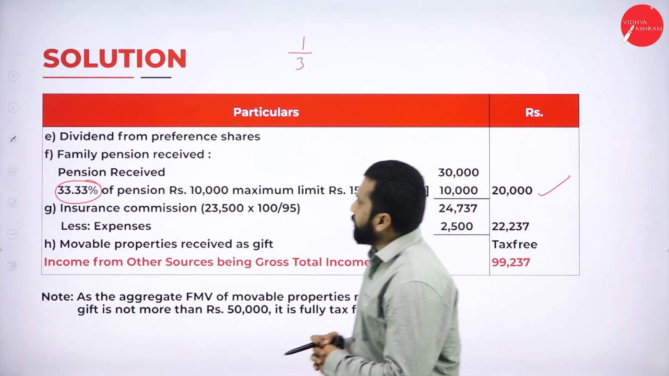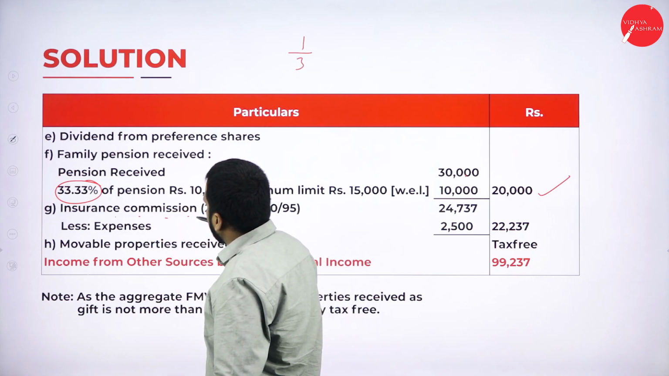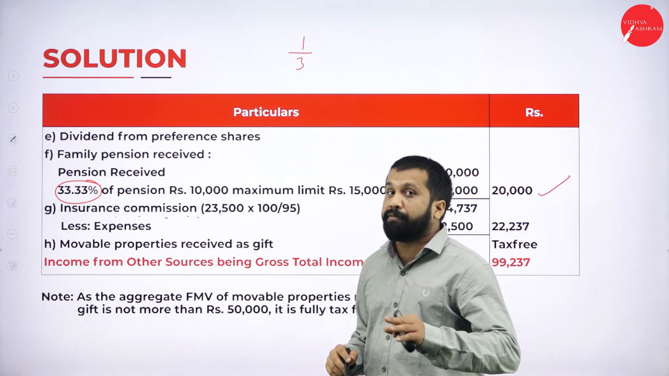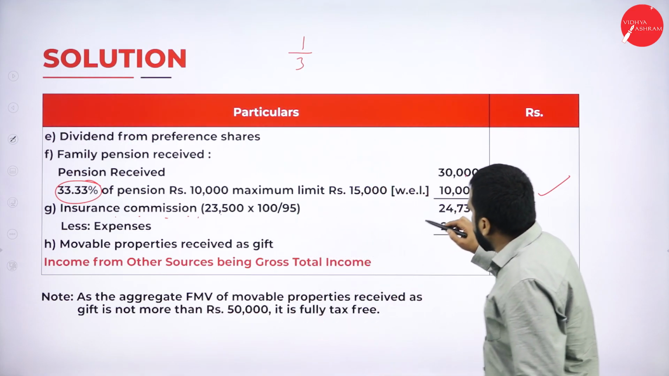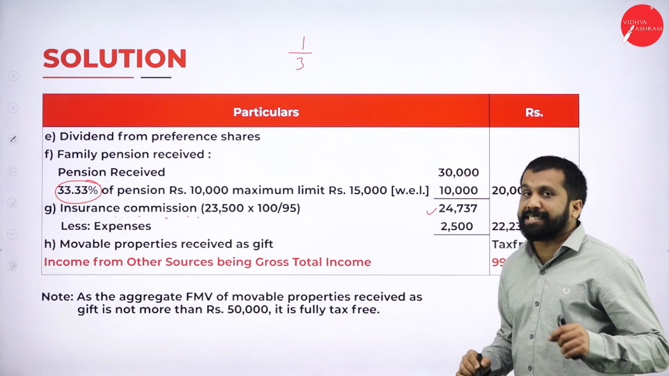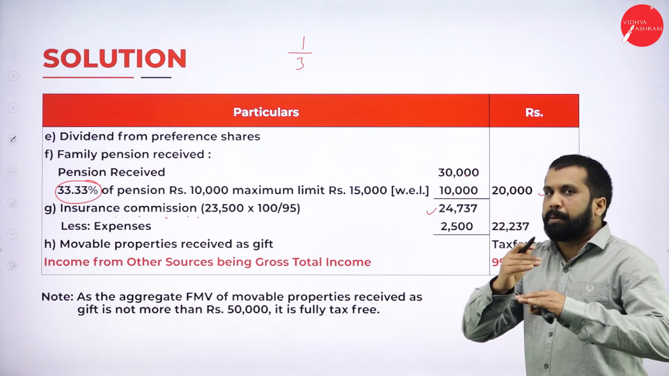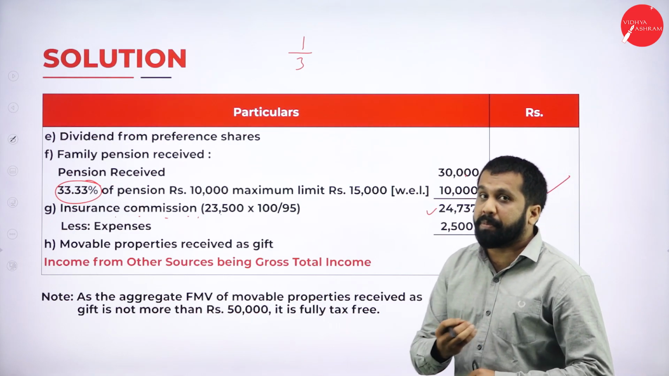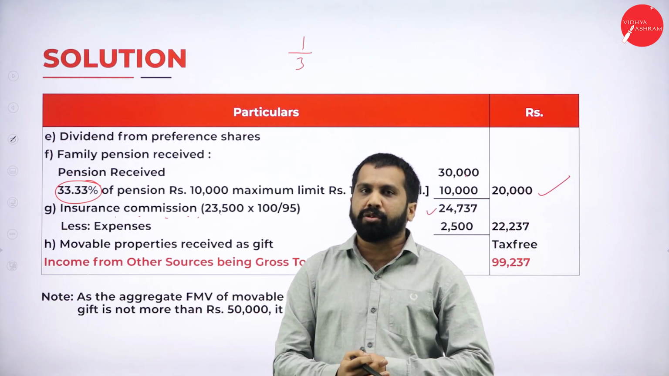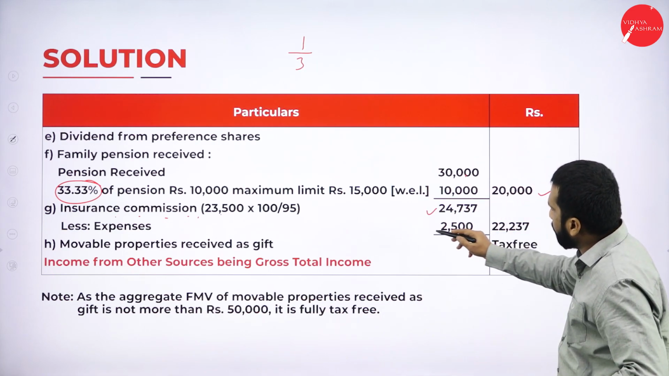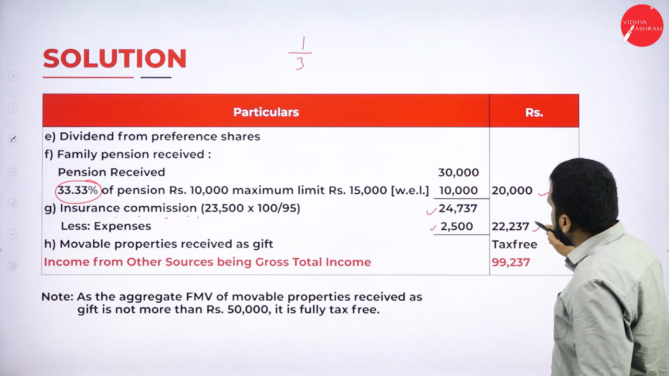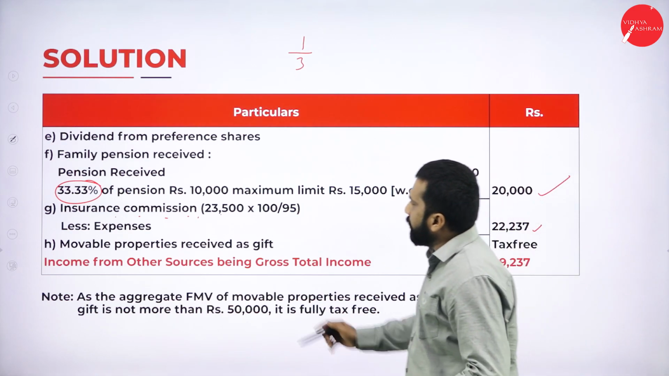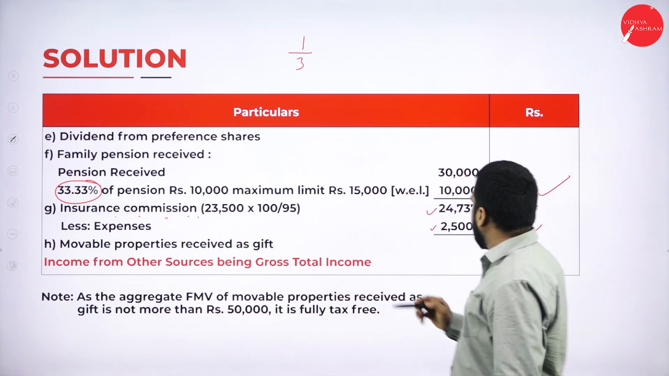Now, the next one, insurance commission, 23,500. As I told you, 100 by 95, you will get 24,737. Minus, you have to subtract what? Whatever expenses made towards your insurance. So how much it is spent? 2.5 minus, you will get 22,237. Similarly, any gift collected tax-free.